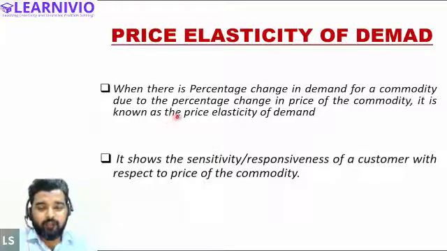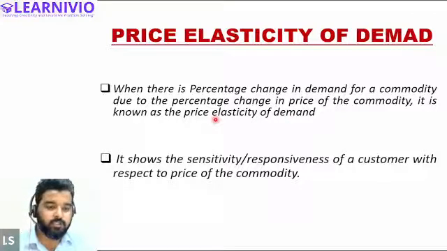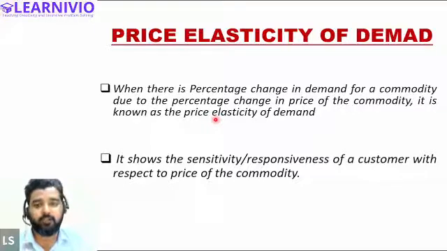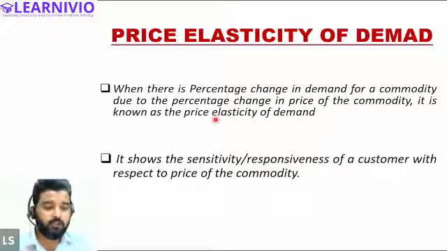Now, after that, we explained the meaning of price elasticity of demand. I told you that when there is percentage change in demand of the commodity due to the percentage change in price of the commodity, it is known as price elasticity of demand. And what does the price elasticity show?